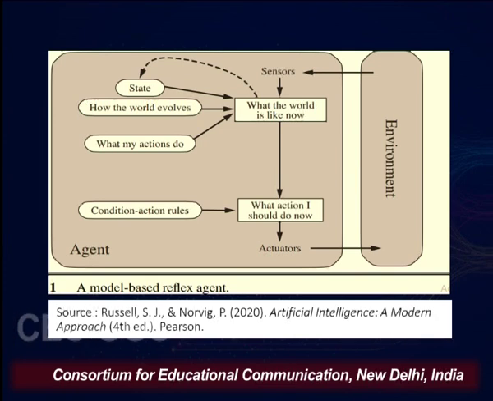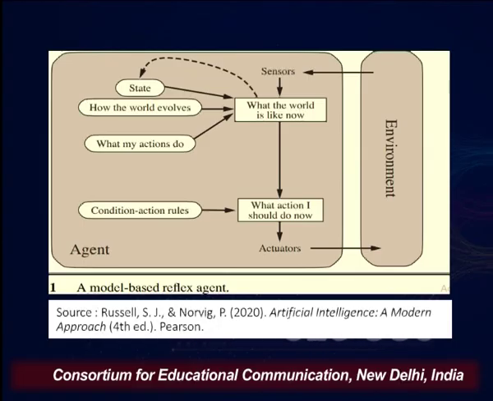Other blocks or elements of the diagram, if you can see, we have sensors over there, what the world is like now, then condition action rules, what action I should do now, and the actuators, which are similar to the previous one, the simple reflex agent.